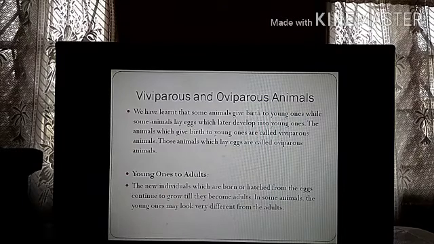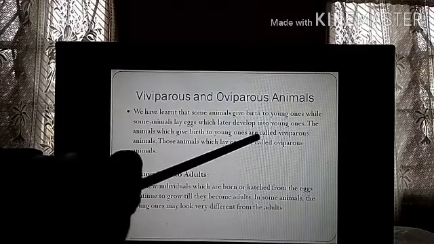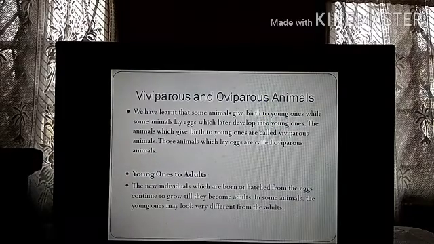But some animals like the hen lay eggs. The animals which give birth to the young ones are called viviparous animals. We fall into the category of viviparous animals because we directly give birth to the young ones. Cats, dogs and cows also come under the category of viviparous animals.